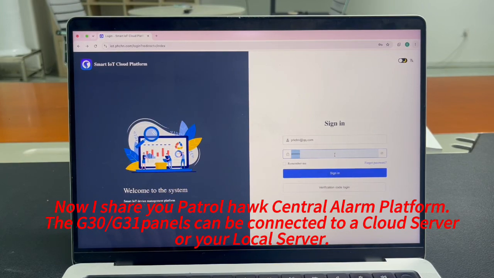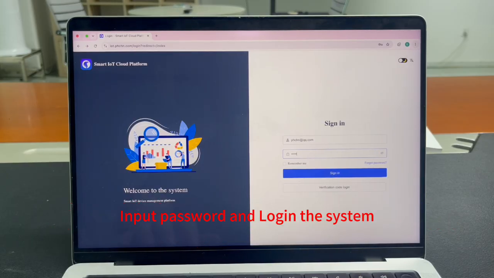Hello everyone, now I show you PetroHawk Central Alarm Platform. The G30 or G31 panels can be connected to a cloud server or your local server.